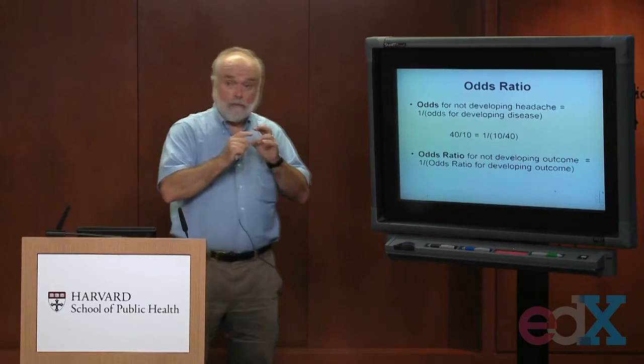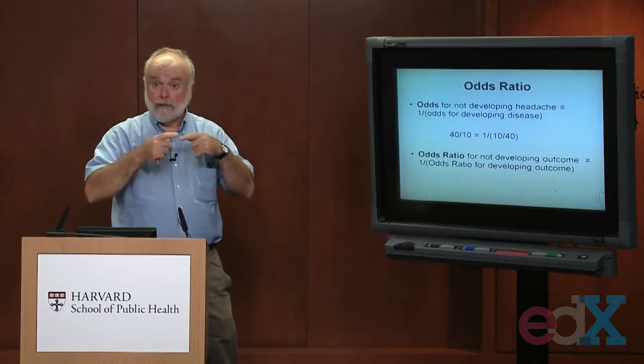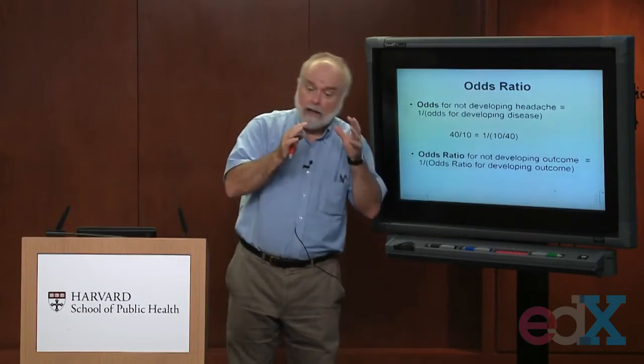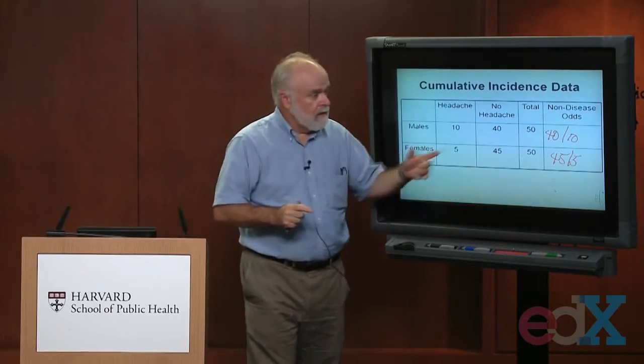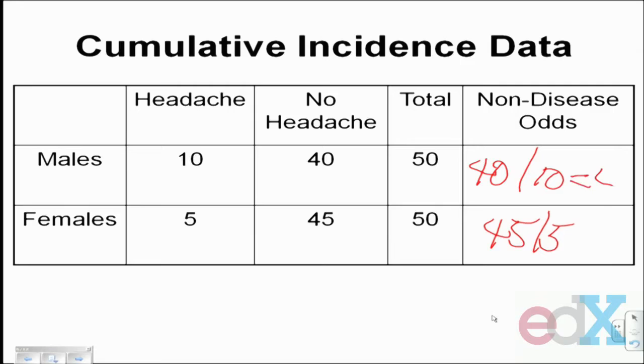Another nice feature, even more importantly, is that the odds ratio itself is flippable. Again, if we weren't focusing on the bad outcome, developing a headache, but rather wanted to focus on the good outcome of not developing a headache, and I calculated the odds of not developing a headache as I did in the previous example: the odds of not developing a headache for a male, 40 over 10, is 4.